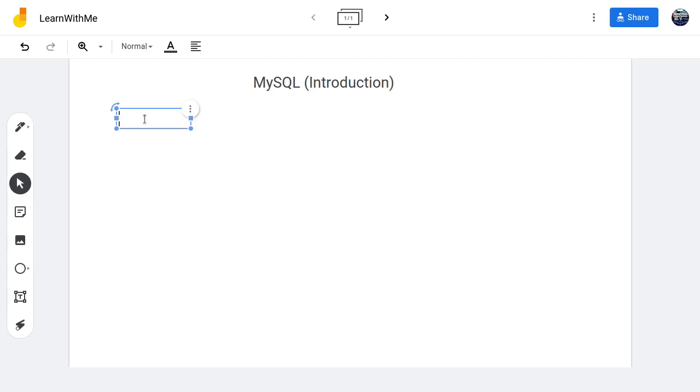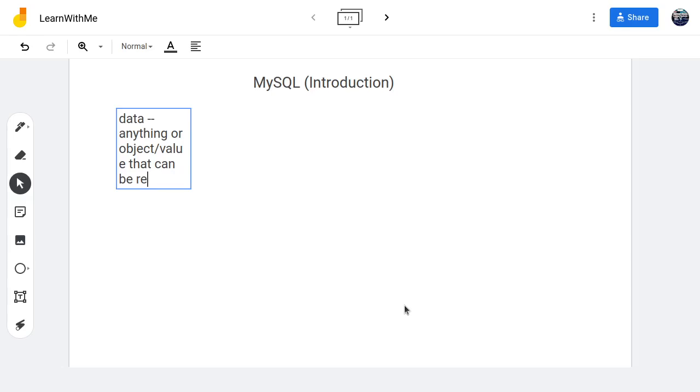Okay, let's begin from the word data. Before we start talking about MySQL, let's talk about data, because MySQL is a database. So what is data? I like to define data as anything or object, let's say value, that can be represented as text.